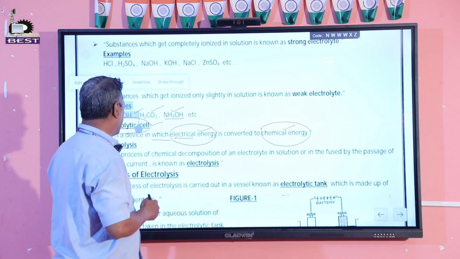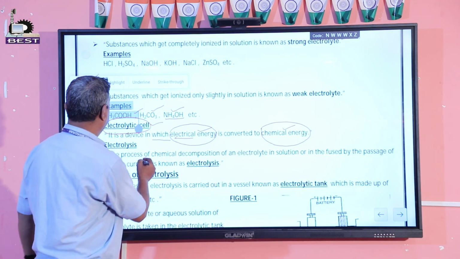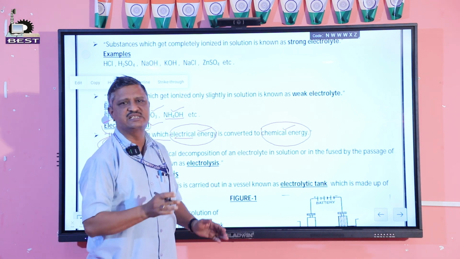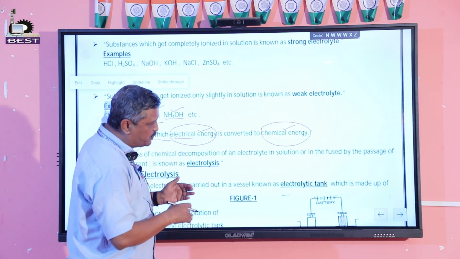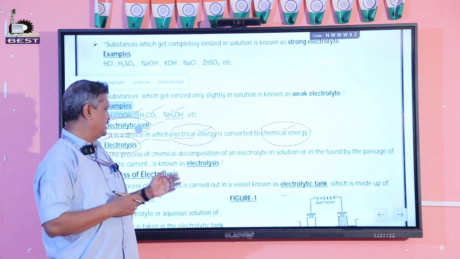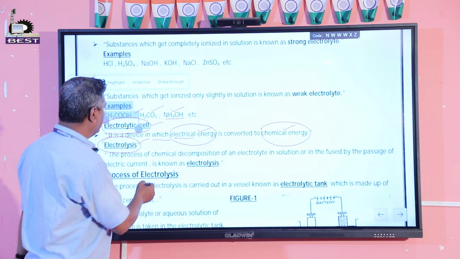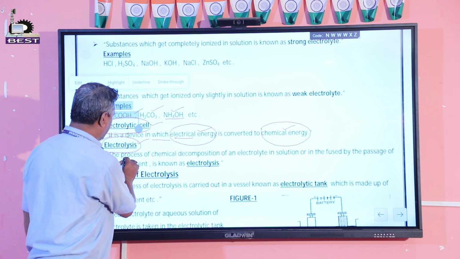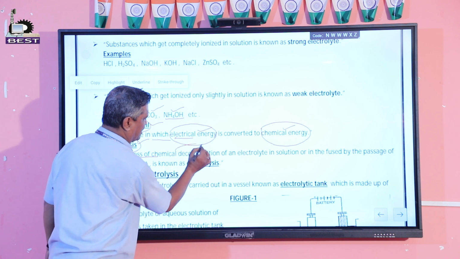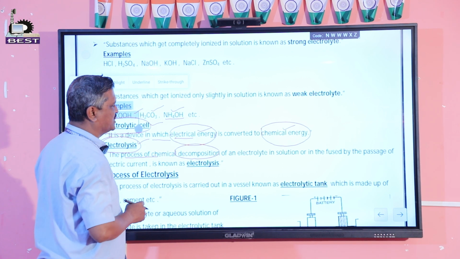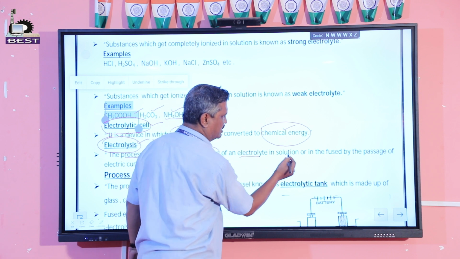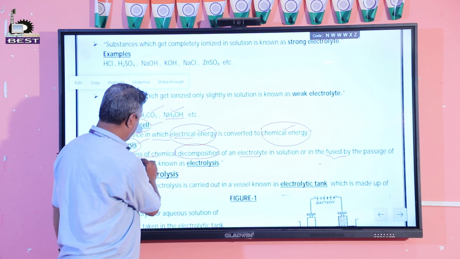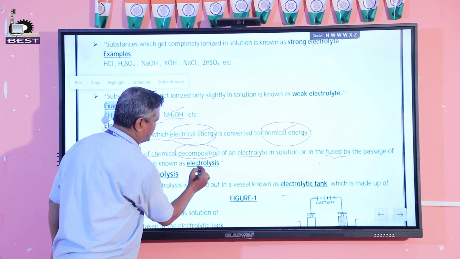Now another terminology is electrolysis. Lysis means breaking. So if we break some substance by using electric current, this is called electrolysis. The definition: the process of chemical decomposition of an electrolyte in solution or in the fused state by the passage of electric current is known as electrolysis.